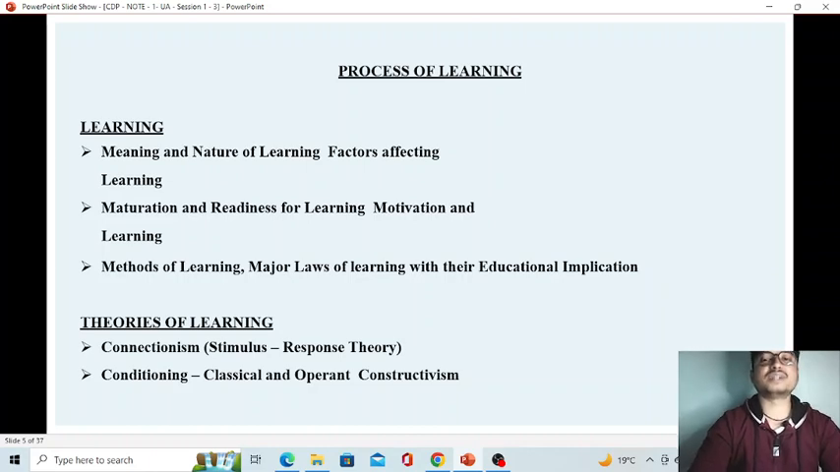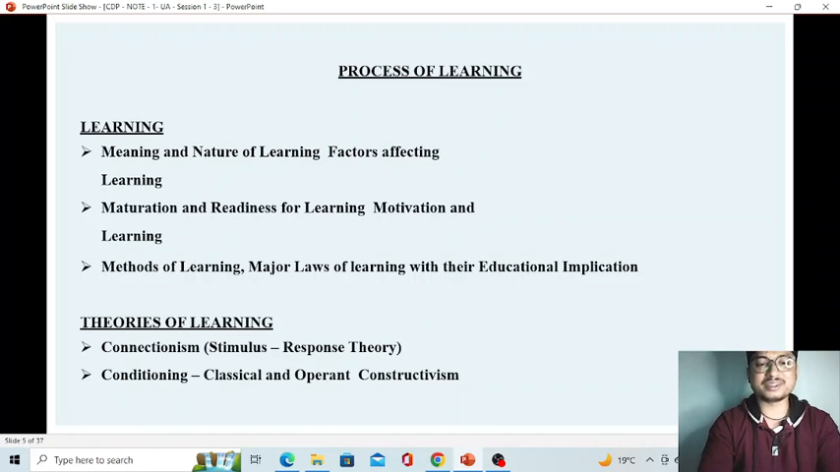So in the process of learning, here we will discuss what is learning, the meaning of learning, and how learning is related to maturity, or how learning is related to motivation. And we will also discuss the laws of learning, methods of learning, and different techniques of learning. Okay, different types of learning, and the educational implications of different laws of learning. After that, we will discuss theories of learning.